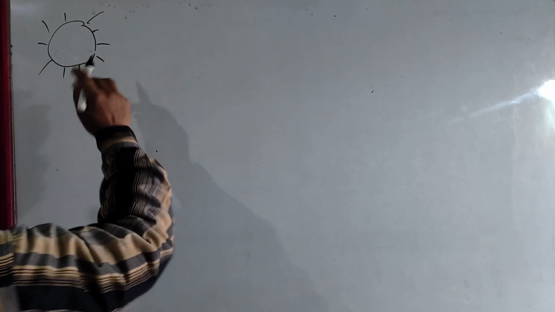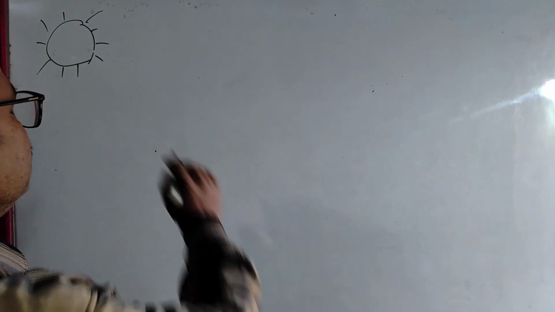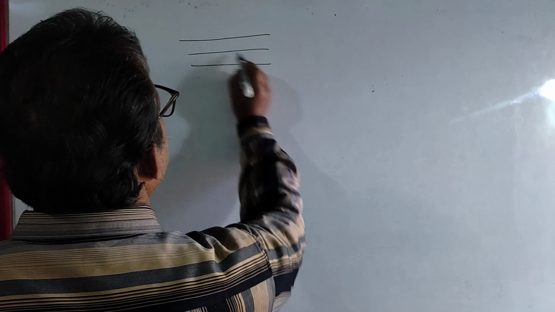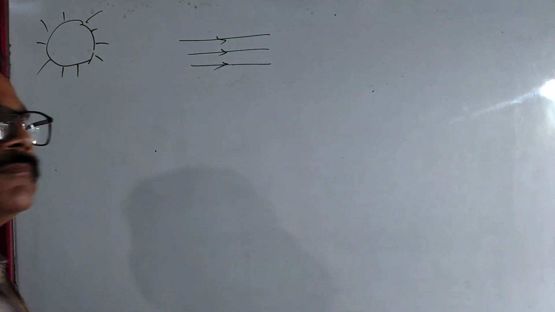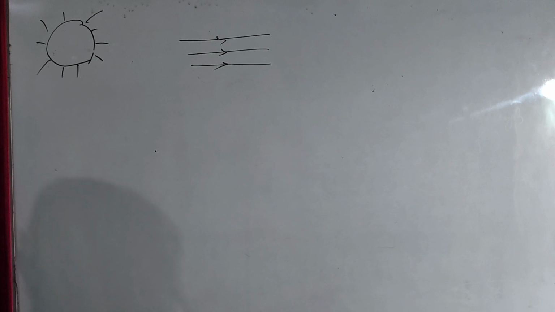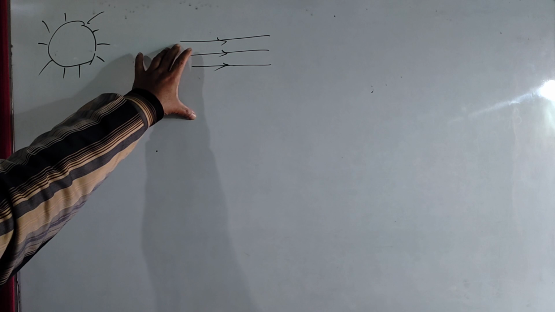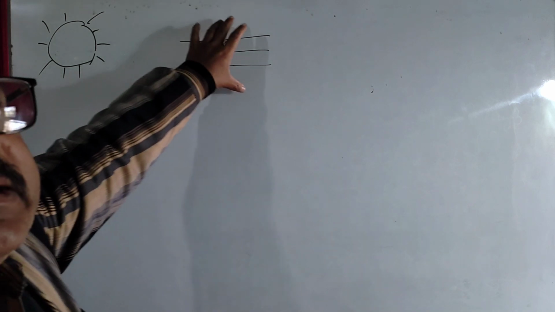Suppose, now you see, the rays which are coming from the sun are coming from a very far away distance and from a very big source. So, the rays coming from the sun can be considered as parallel rays.